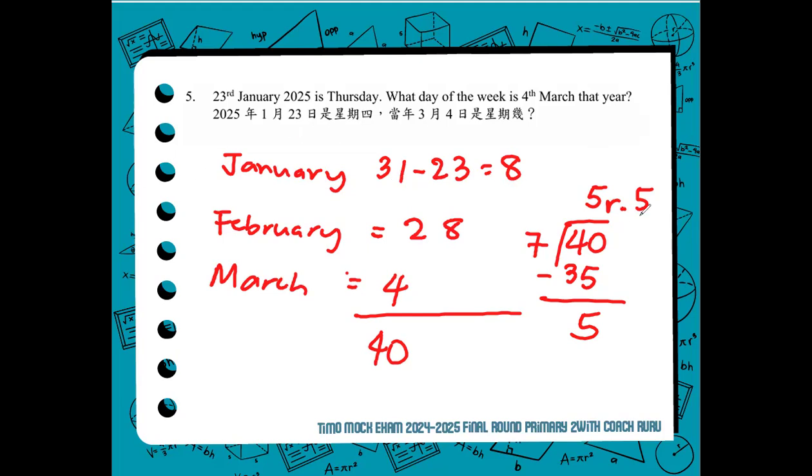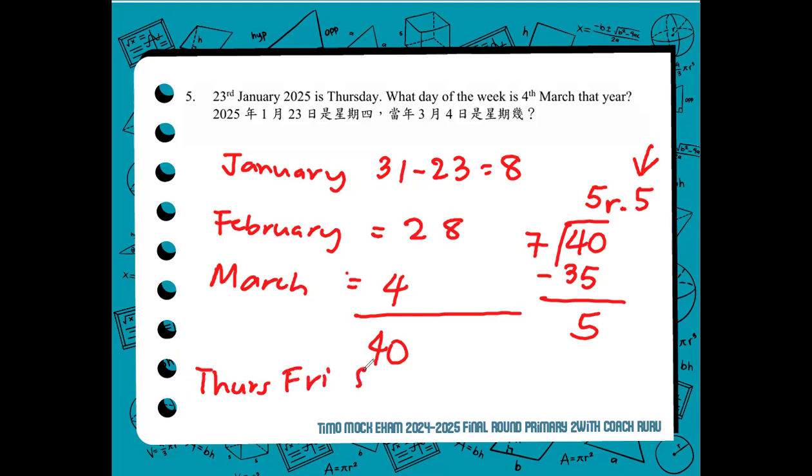So what is important is the remainder. So from Thursday, since January 23 is a Thursday, 5 weeks from that date will be a Thursday again. So we will use the remainder to know the exact day of March 4.